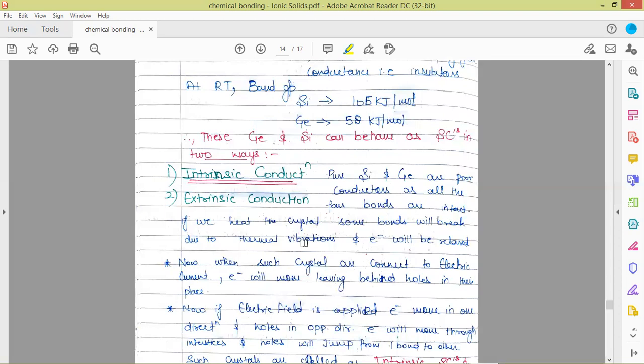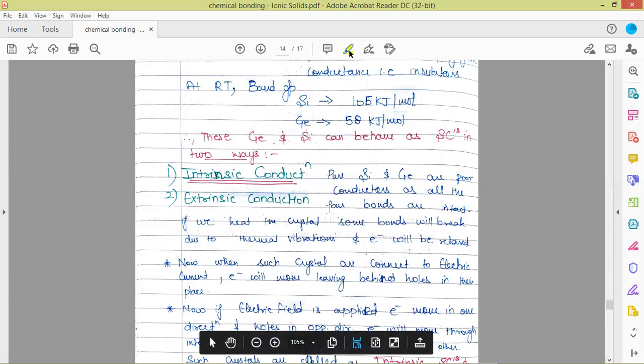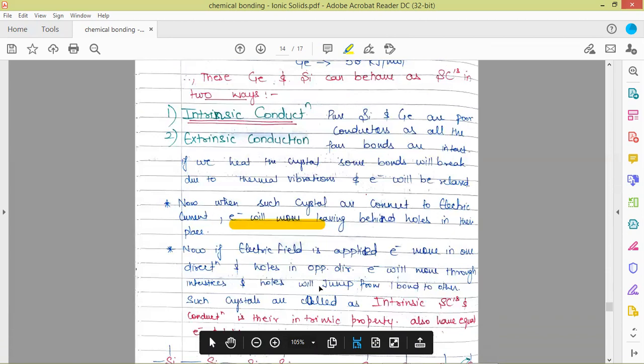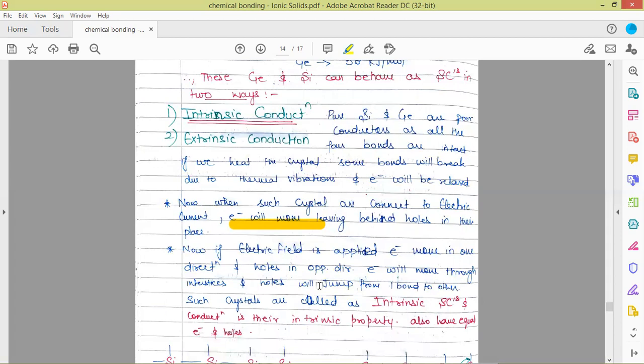So these released electrons are now free electrons in the structure of silicon and germanium due to the thermal energy. We have provided the thermal energy, which has resulted in the breakage of bonds, and the electrons have set free. So now when such crystals are connected to electric current, electrons will move, leaving behind holes in their place. So electrons will start moving in the direction of flow of electric current.